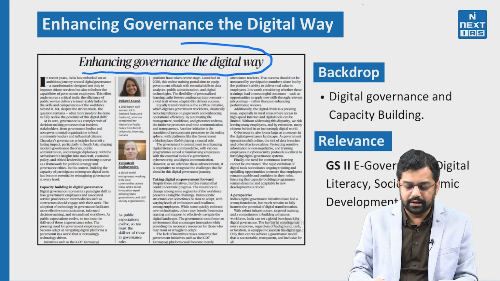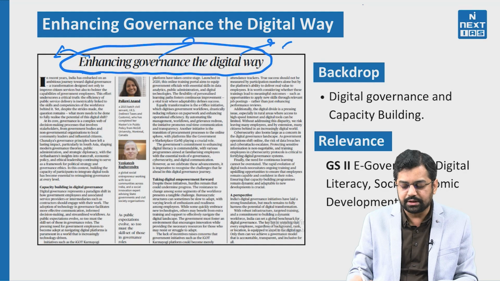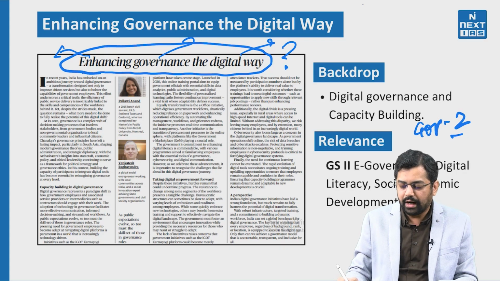Now if we see the article, it comprises two major keywords. Firstly, governance, second, digital, and third, we are going to enhance what? Governance by the digital way. So the first thing you should know is that it reflects the theme of governance in paper 2, and in governance we are going to discuss e-governance, because it reflects governance the digital way. So e-governance जो हमारे पेपर 2 of GS के governance में mentioned है, उससे related ये particular article है.